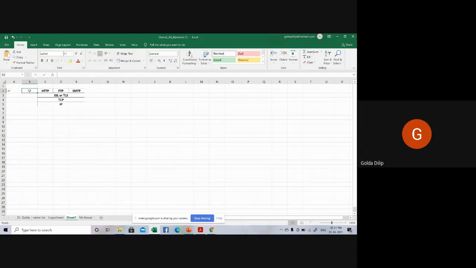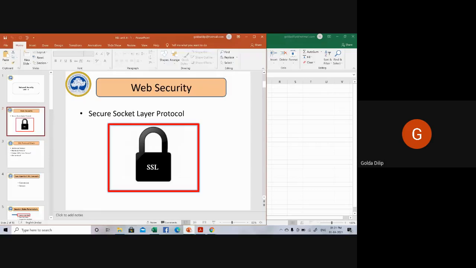Okay, so now coming to your SSL. What do you understand by web security or SSL?